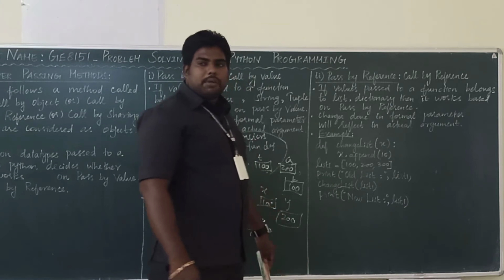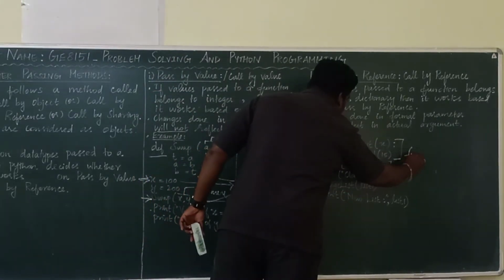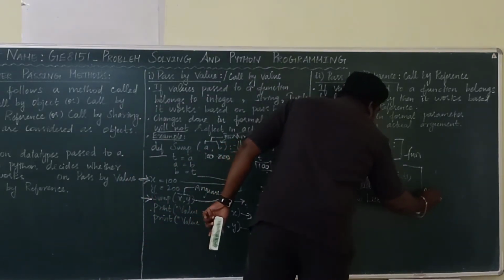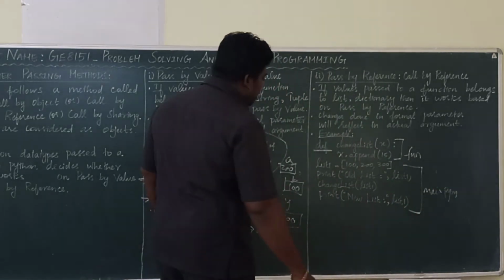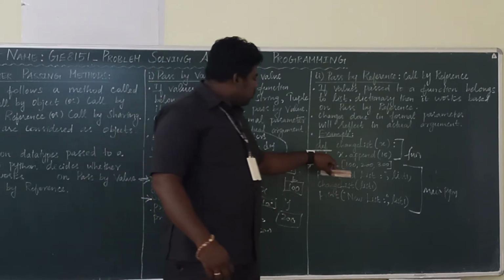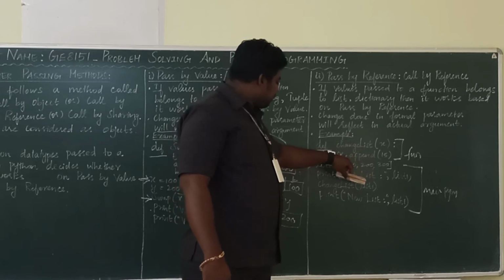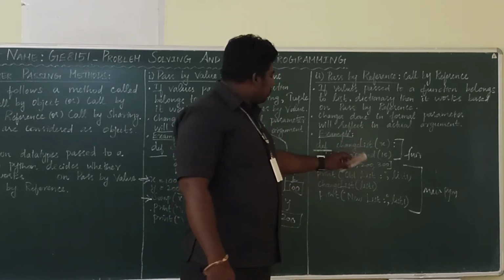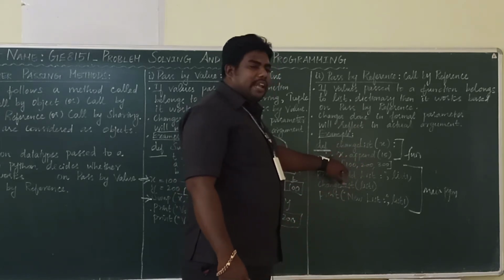So see this program. Where does your main program start? This is the function program, this is the function definition, and this is the main program. This is the starting position of your program. Your function starts here and ends here. See the indentation. This second line alone is indented, so the body of this function is this line alone.